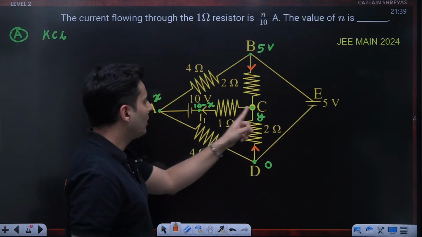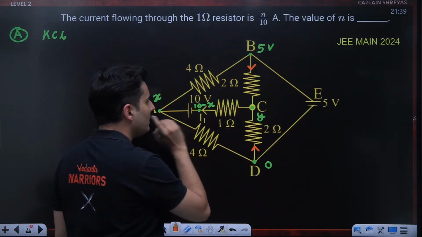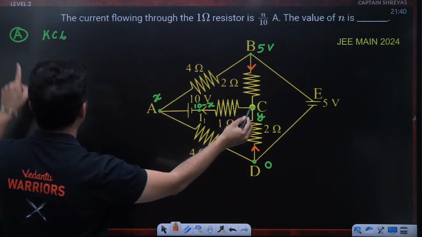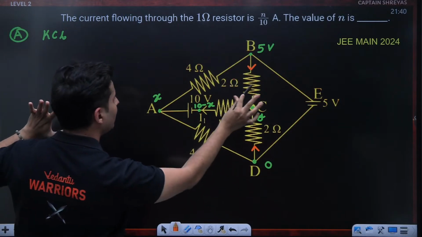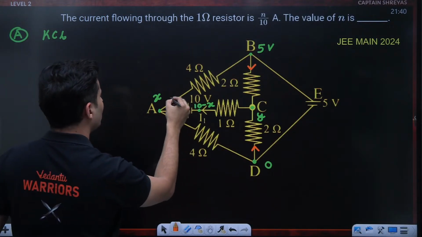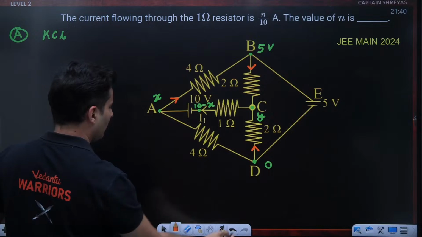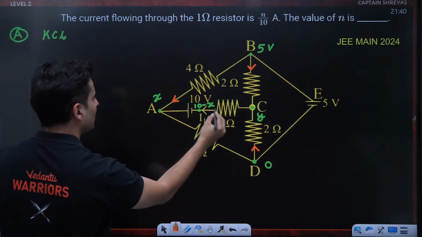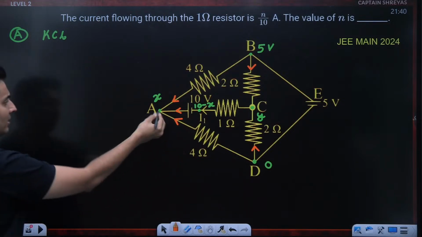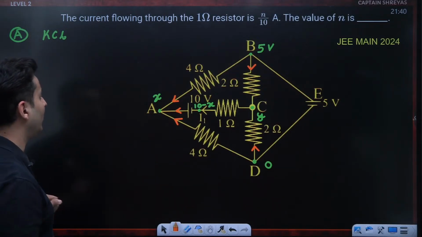And if I do from here to here, then it will be okay, minus I1, no issues. So if I apply at point, okay, this is one thing. This is at point C. At point A, maybe I can show like this, or maybe like this, and maybe like this. So these are the three currents entering at point A.